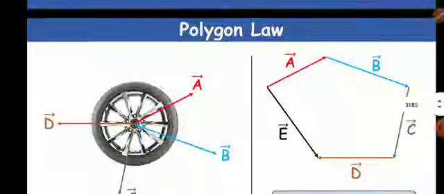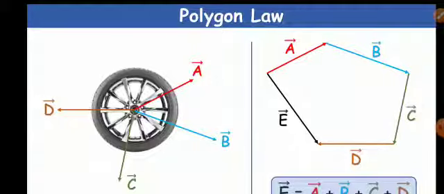And polygon law of vector addition says that if more than two vectors acting on a particle simultaneously can be represented by the sides of an open polygon taken in order, then their resultant or their sum is represented both in magnitude as well as direction by the closing side of the polygon taken in reverse order.